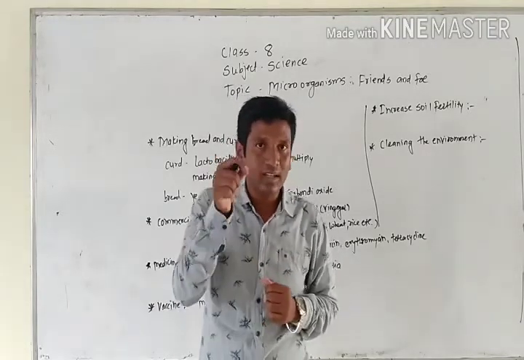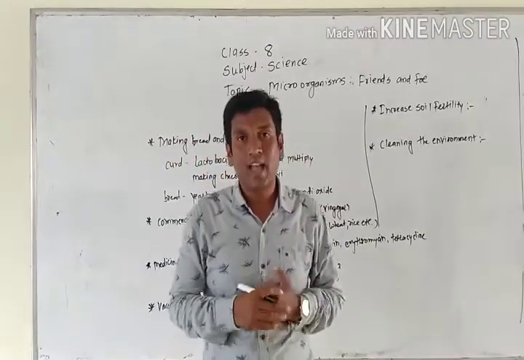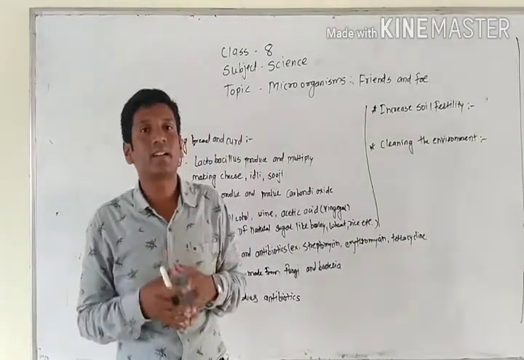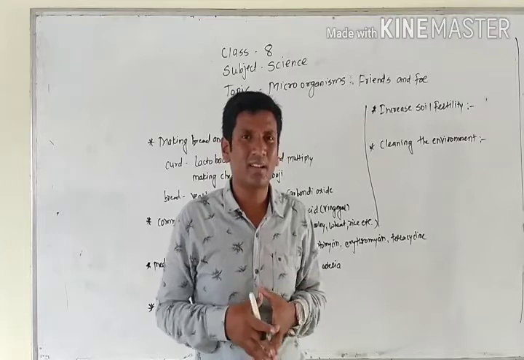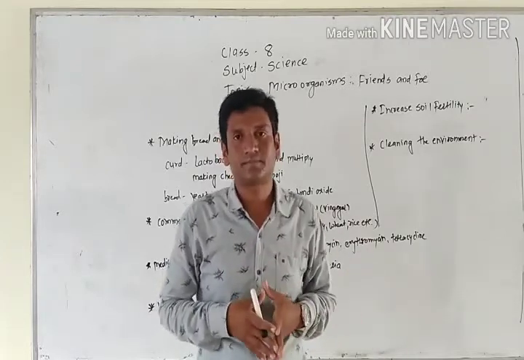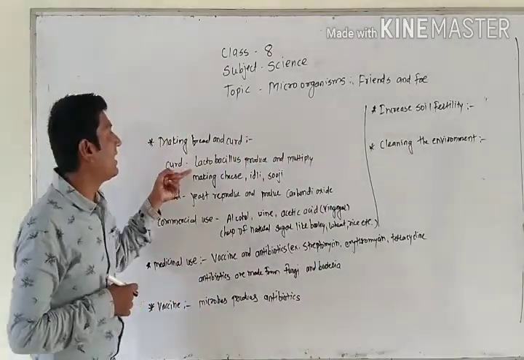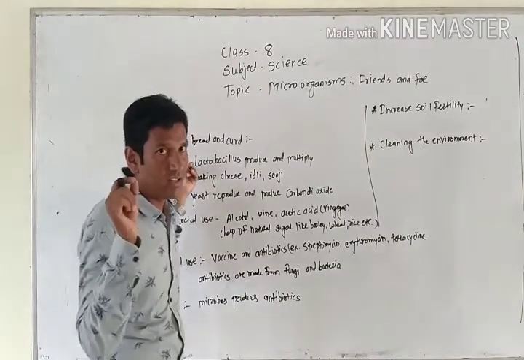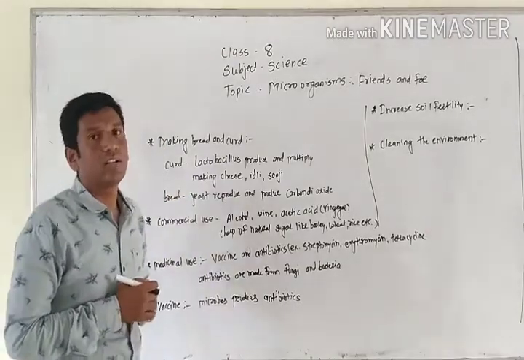What do those 2 to 3 drops of curd do in the milk? How do they change the milk into curd? See, milk contains many bacteria. They are friendly and useful for us. But there is a very important bacterium, that is Lactobacillus. This is a very essential and important bacterium in the formation of curd.